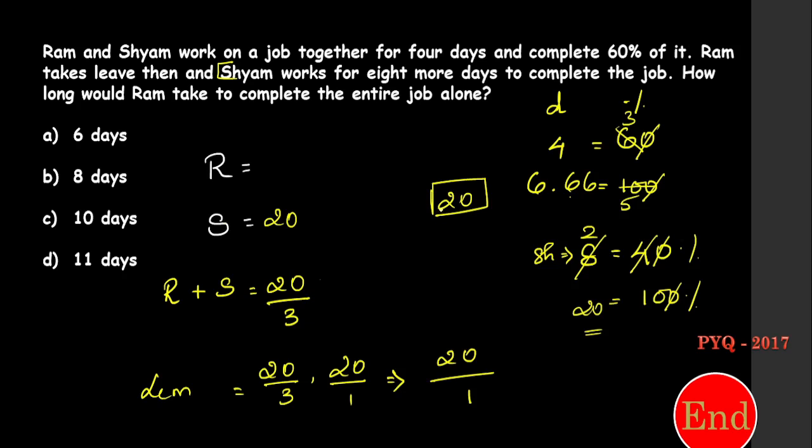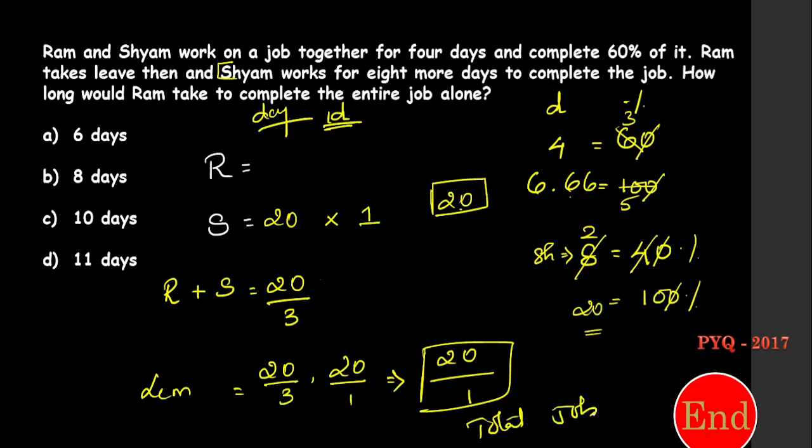Look at this. Shyam can complete 20 chocolates in 20 days. So in 1 day, Shyam can complete 1 chocolate. This is 1 day work, and this is the number of days. So LCM is nothing but total job. So total job is 20. Let's imagine 20 chocolates are there. These 20 chocolates were completed in 20 days by Shyam, so in one day he can complete one chocolate.